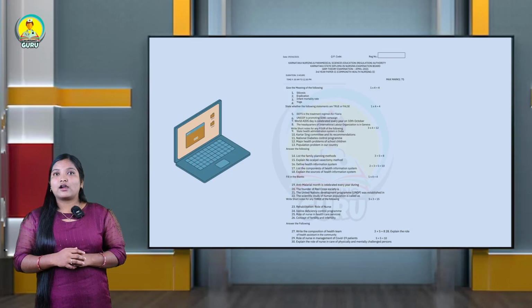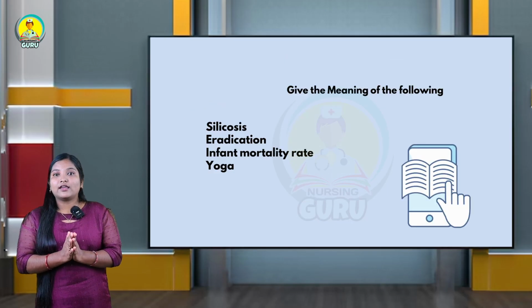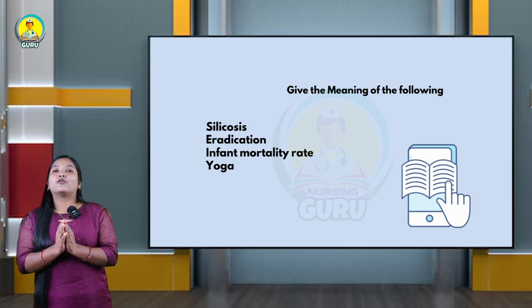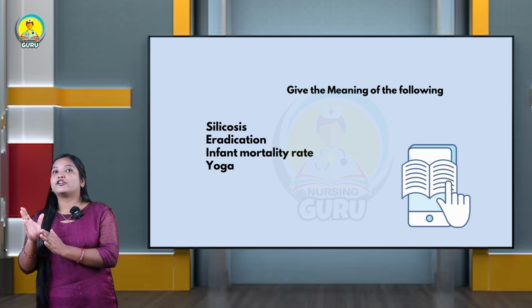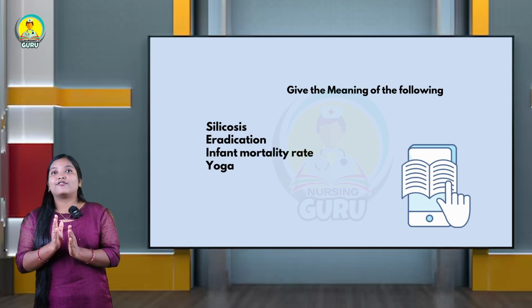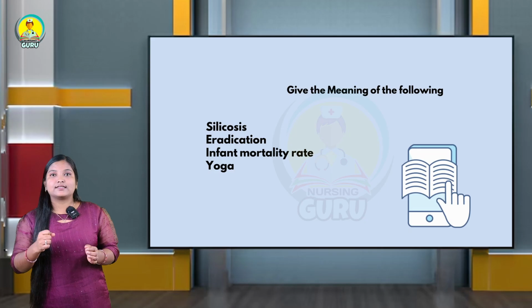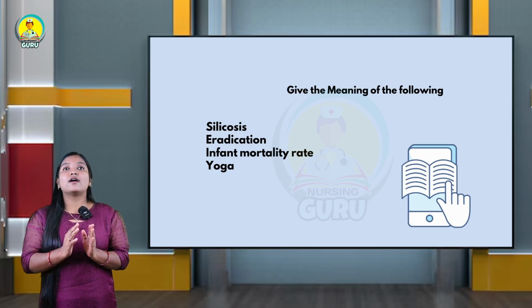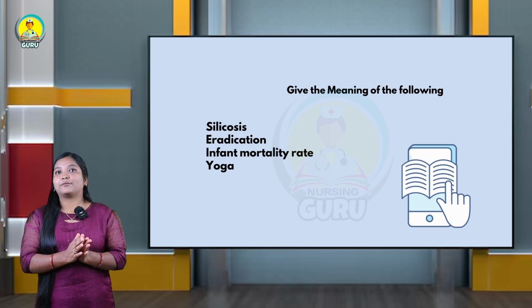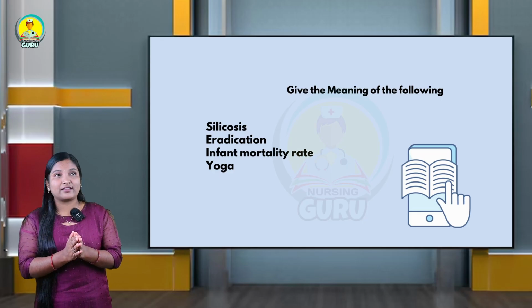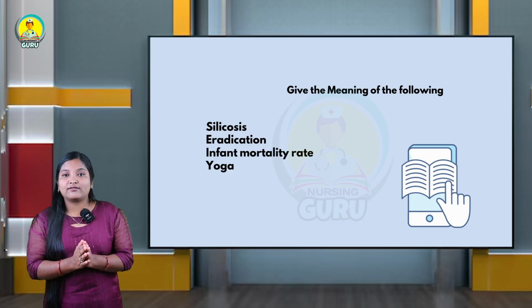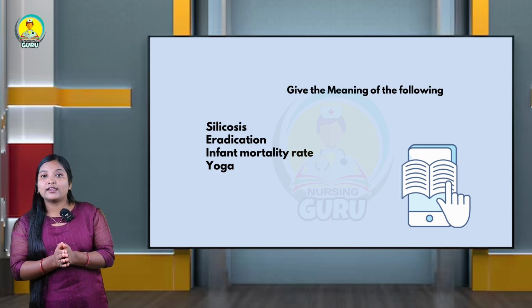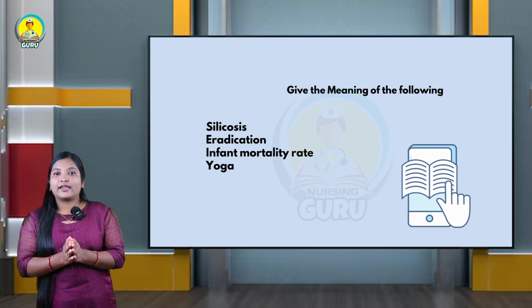In this you are going to attend the first main, give the meaning of the following. You are going to write the meaning of a particular term. That is the first main of your question paper. Each question carries 1 mark. Here is the tip to tackle this main: it is very easy to answer. They are going to ask the meaning of particular terminology. In this question paper they ask about silicosis, eradication, yoga, and mortality rate.